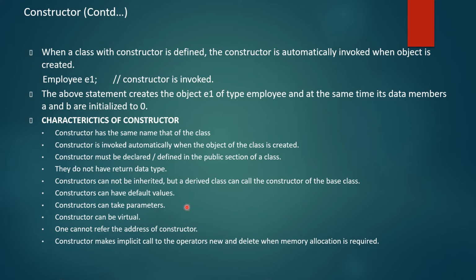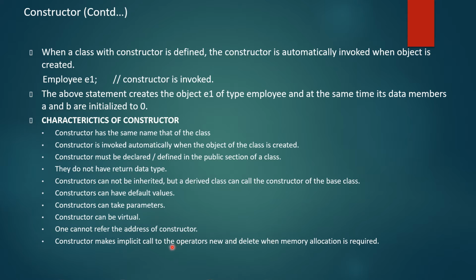Now we will see when a constructor is called. It is called automatically. When you create the object, the constructor gets automatically called. For example, employee E1. Whatever constructor you have written in your class, of any type, will get automatically called.